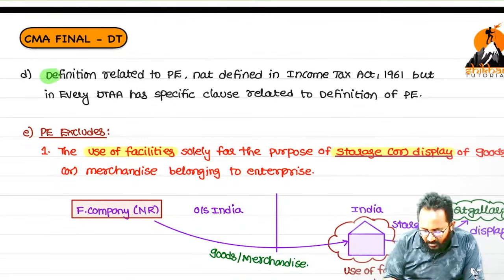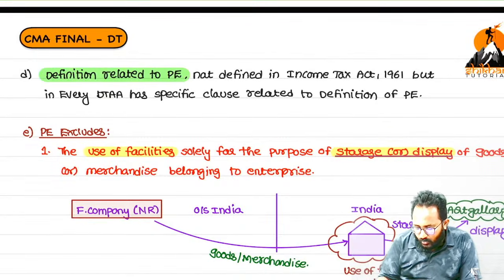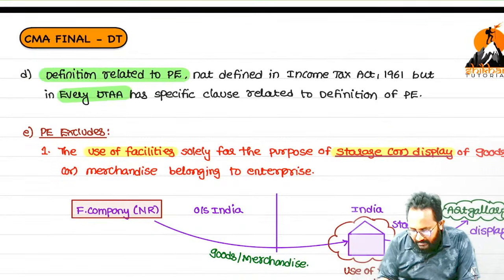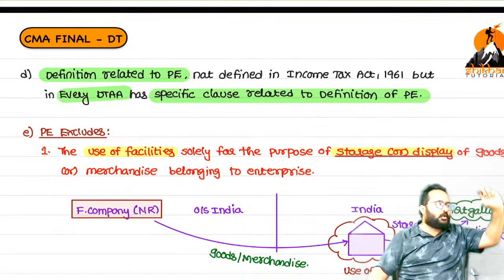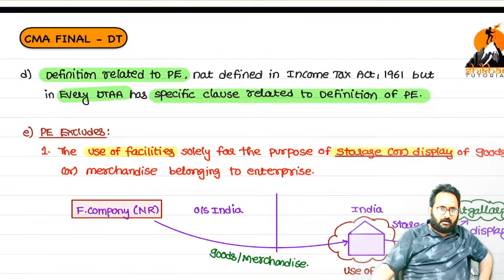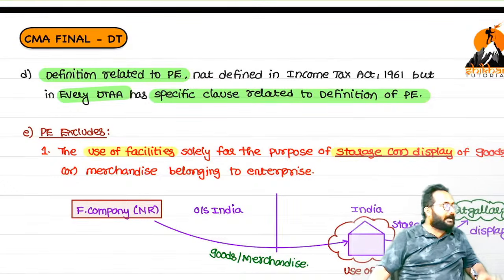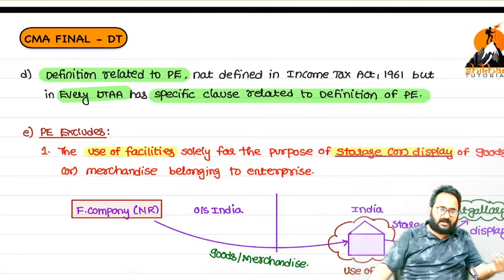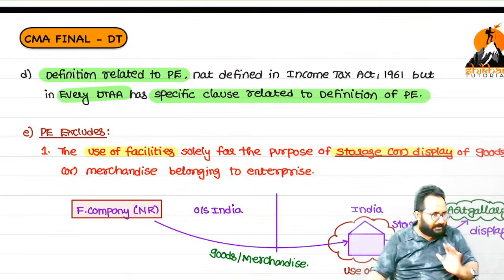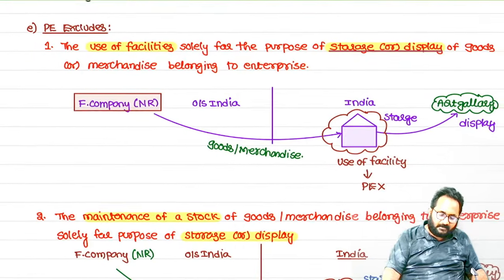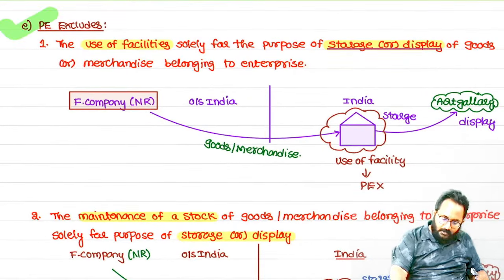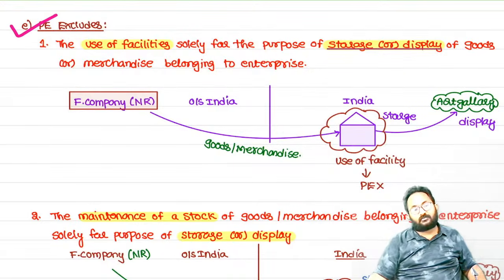Next, the definition of PE is written in every DTAA under one specific clause. I will show you how they write the permanent establishment definition in every DTAA, but after some time. Now, very important thing, permanent establishment excludes. Includes we know, but we have to remember the excludes also.